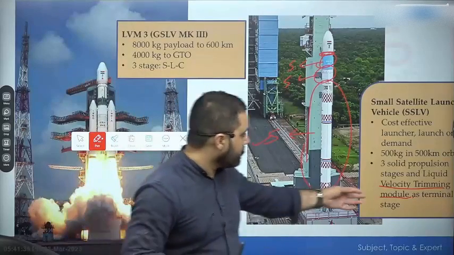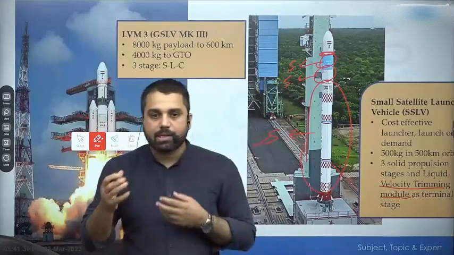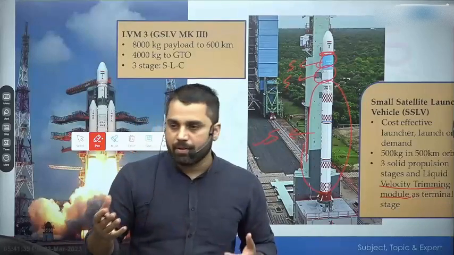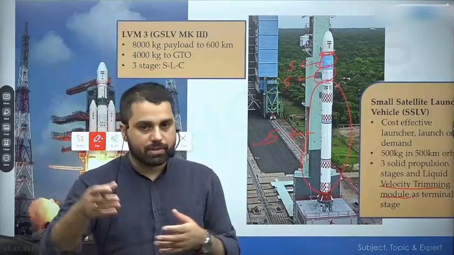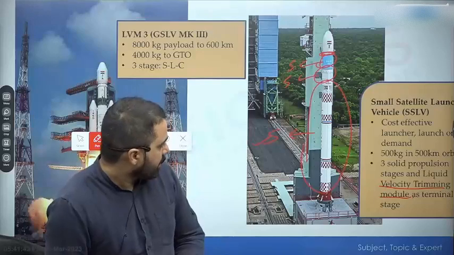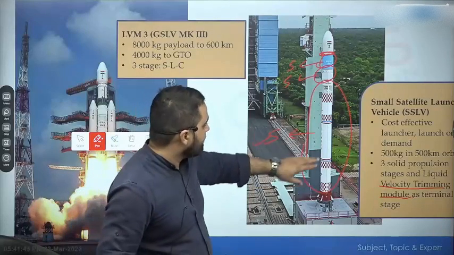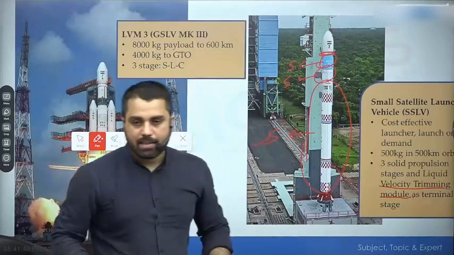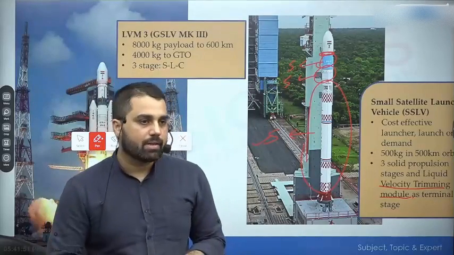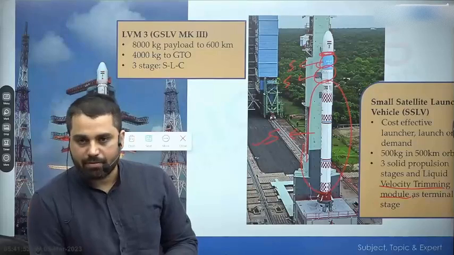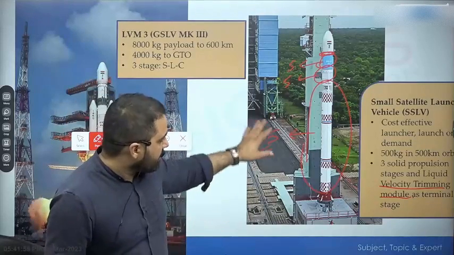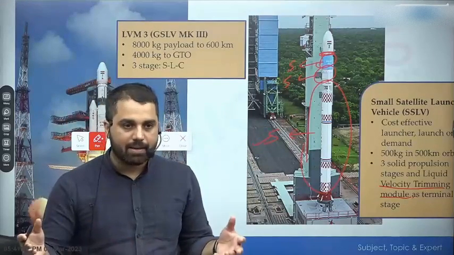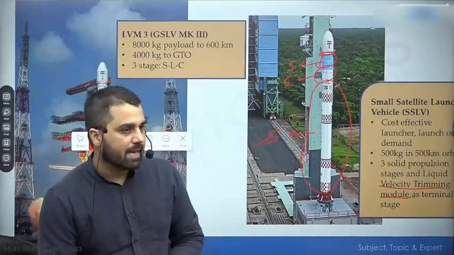Hence the word trimming, that we are talking about controlling the velocity of our satellite. So in 3 stages, the goal again here is to reduce cost. That is why all the 3 stages are using only and only solid fuel. None of these stages are using liquid fuel. So a cost effective launcher can be planned in a shorter duration of time.